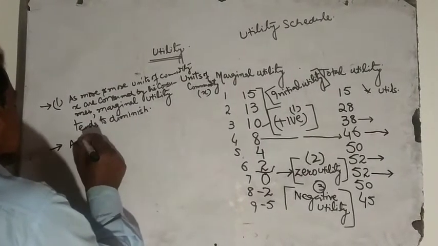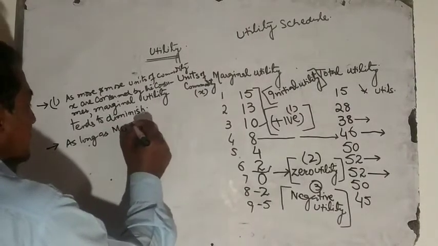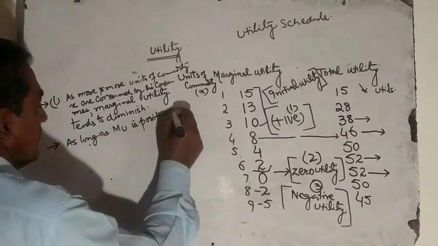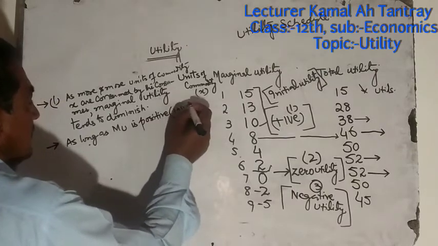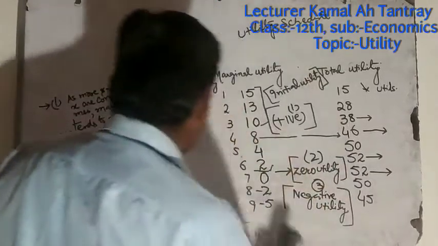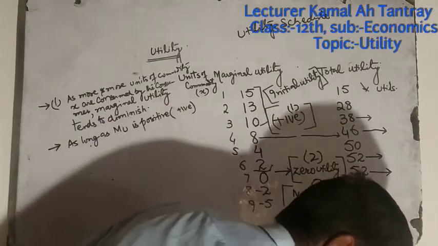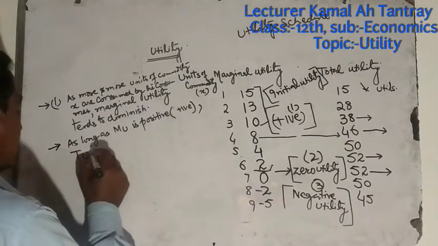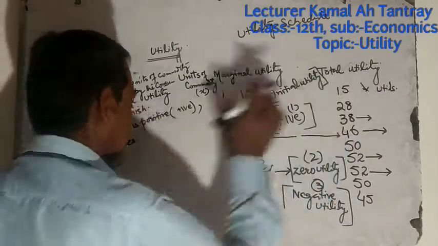Relation 2. As long as marginal utility is positive, total utility increases, as we see in the table.